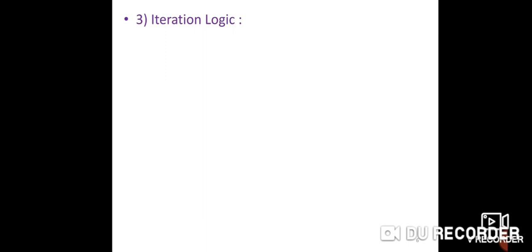Now next one is iteration logic. This is the third type of control structure. Iteration logic is also called repetitive logic.